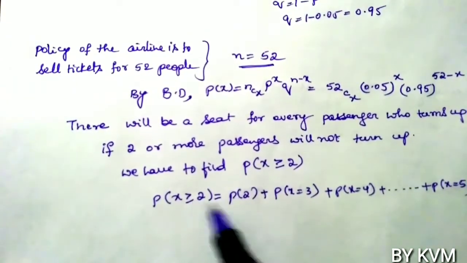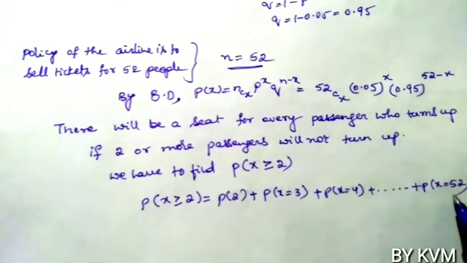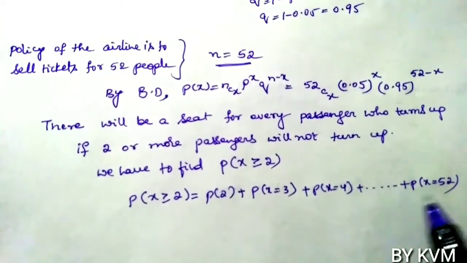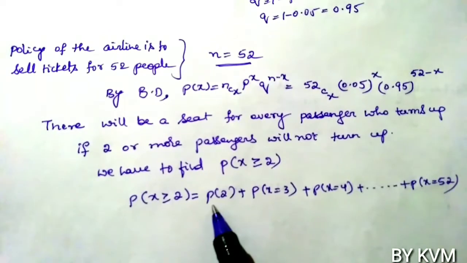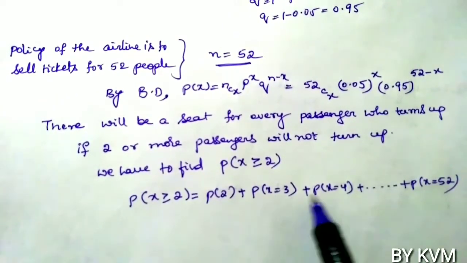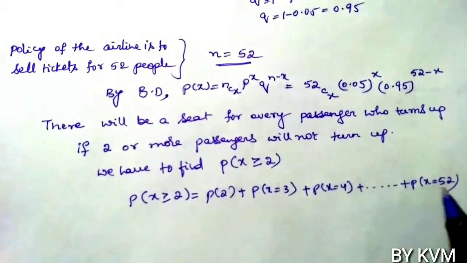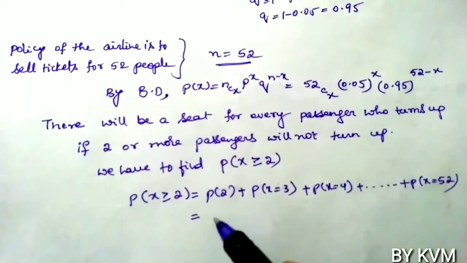Greater than or equal to 2 means from 2 to 52 you have to take. We can't calculate all these probabilities because it becomes very lengthy. So instead of that, take its complement.